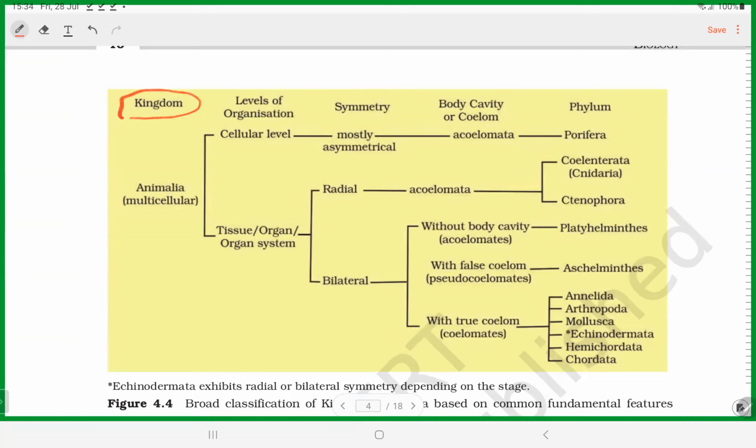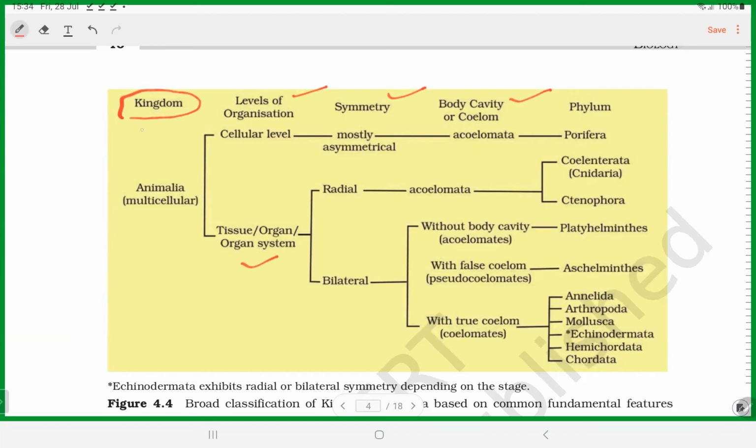In the animal kingdom, look at the levels of organization, body symmetry, body cavity, and all these things. Whether segments are present or not, notochord present or not. Based on that, the animals are going to be classified.